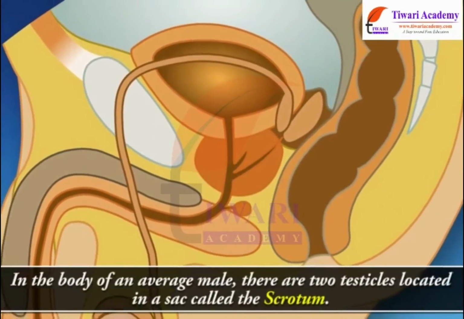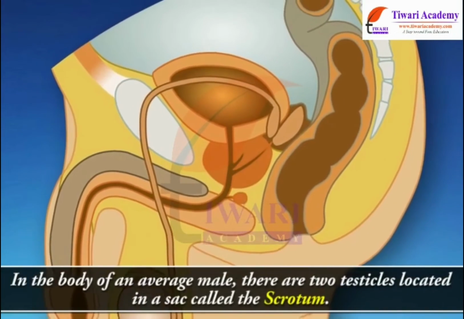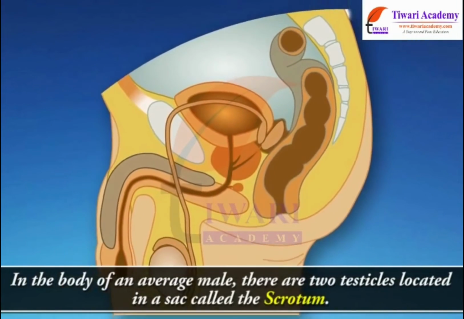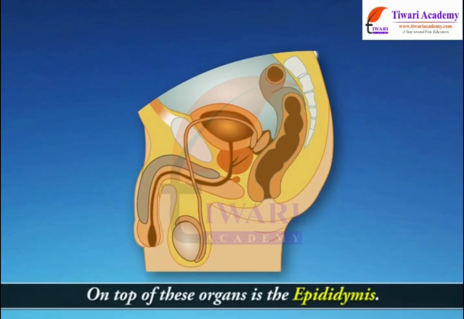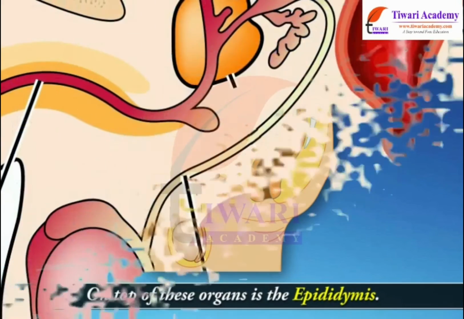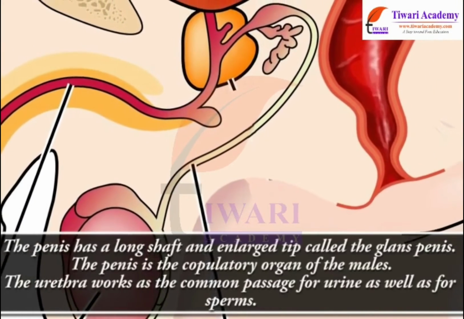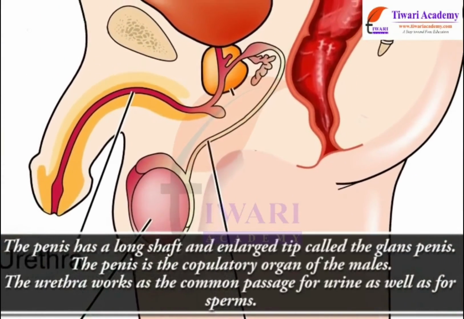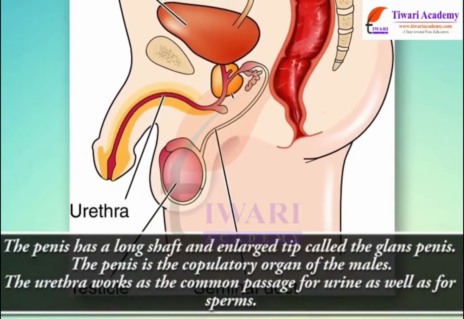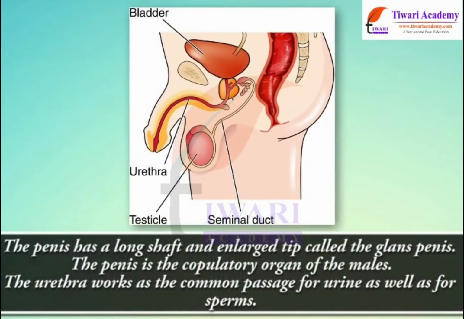In the body of an average male, there are 2 testicles located in a sac called the scrotum. On top of these organs is the epididymis. The penis has a long shaft and enlarged tip called the glans penis. The penis is the copulatory organ of the males. The urethra works as the common passage for urine as well as for sperms.